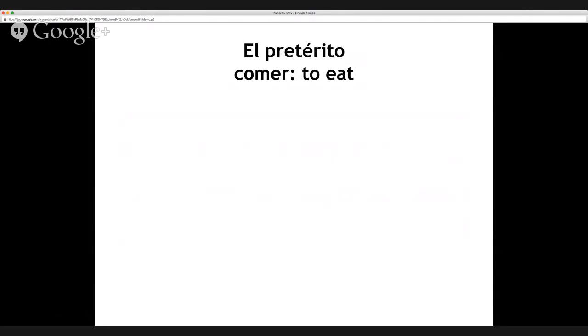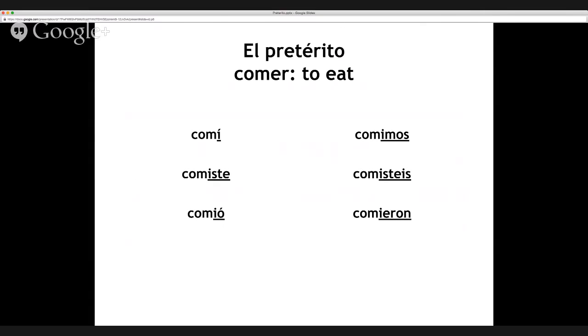Let's take a look then at an ER verb like comer. And comer shows up in the pretérito in the past as comí, comiste, comió, comimos, comisteis, comieron. Again, we have some accent marks with comí and comió. With comió, that él, ella, usted form, make sure you note that the accent is over the O. It's not over the I. So since we're in the past, this conjugation means things like I ate, you ate, she, he, you ate, we ate, y'all ate, etc. Comer.